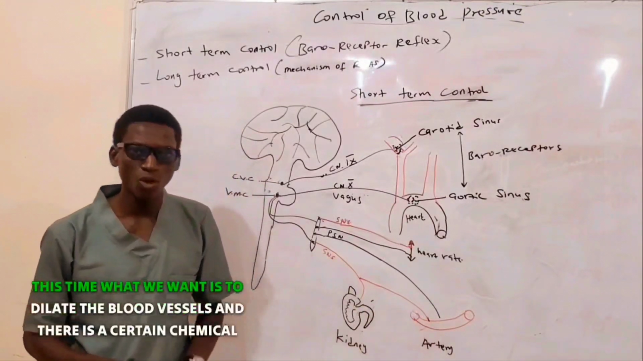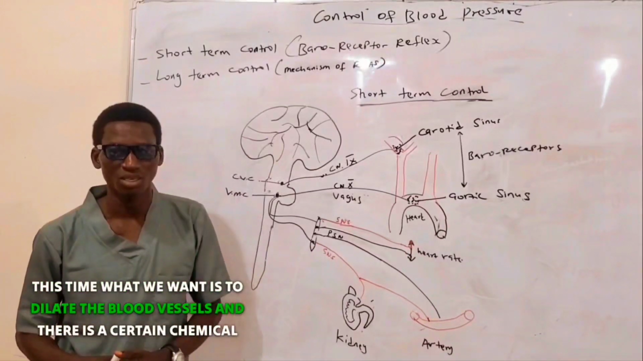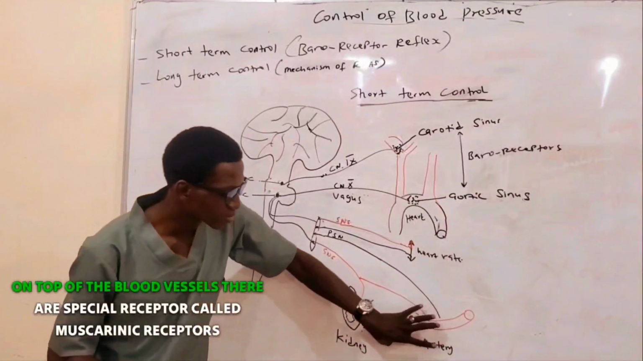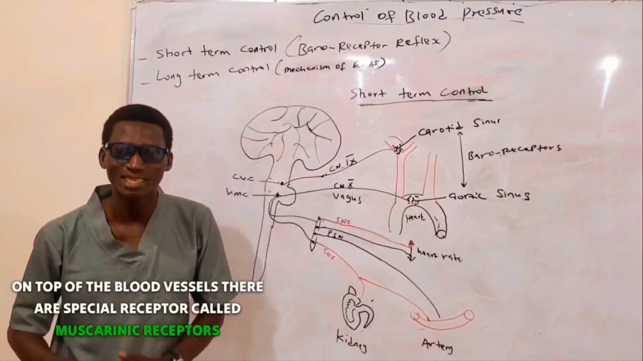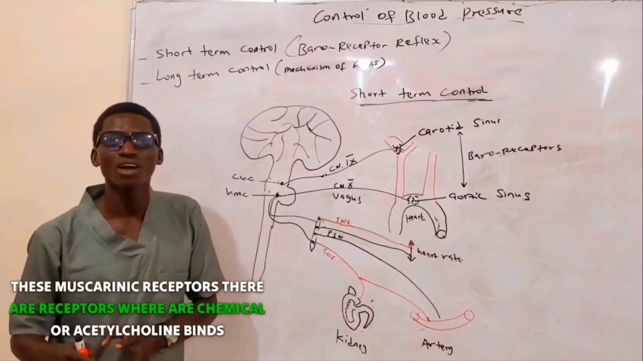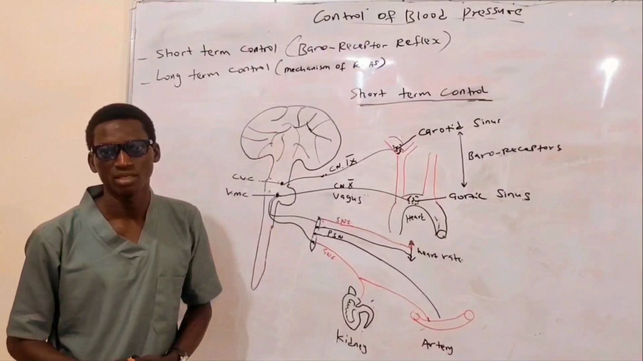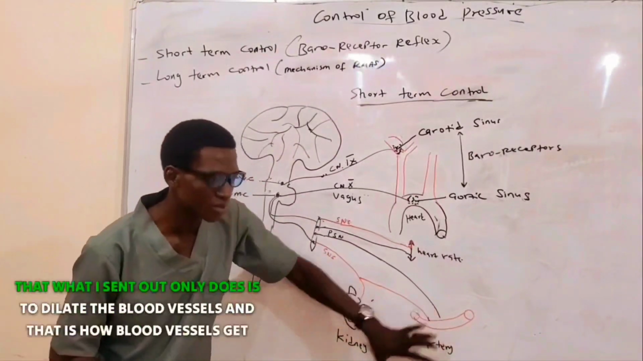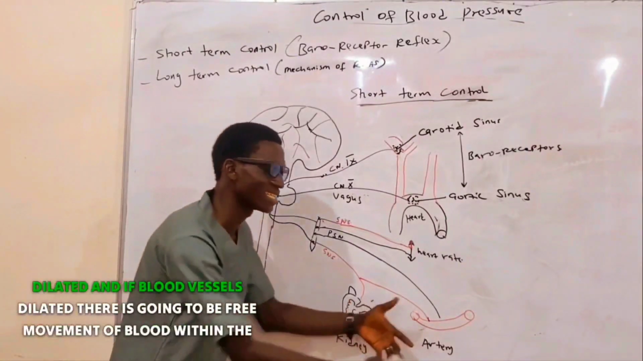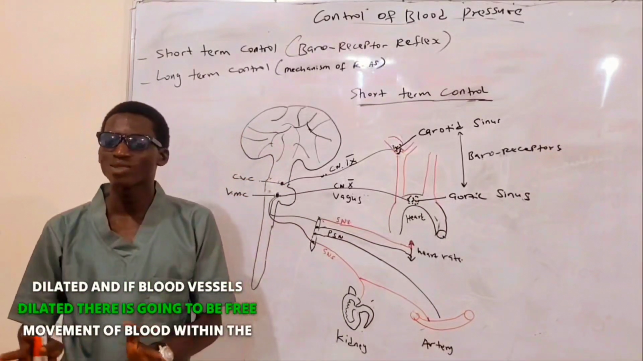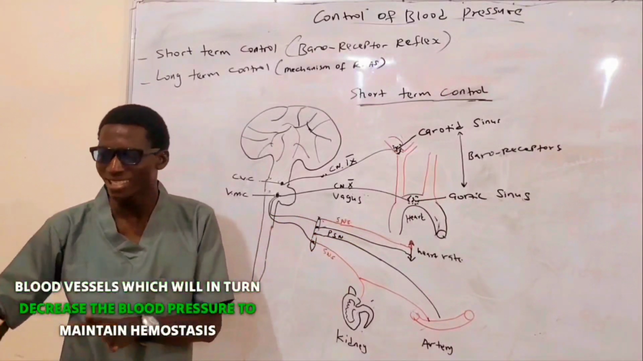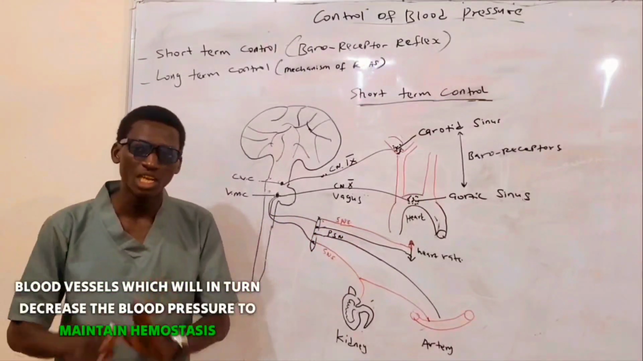On the blood vessels this time, what we want is to dilate the blood vessels. And there is a certain chemical responsible for that. On top of the blood vessels, there are special receptors called muscarinic receptors. These muscarinic receptors are receptors where a chemical called acetylcholine binds. By the time this acetylcholine binds with the receptor, what acetylcholine does is to dilate the blood vessels, and that is how blood vessels get dilated. And if blood vessels are dilated, there is going to be free movement of blood within the blood vessels, which will in turn decrease the blood pressure to maintain homeostasis.